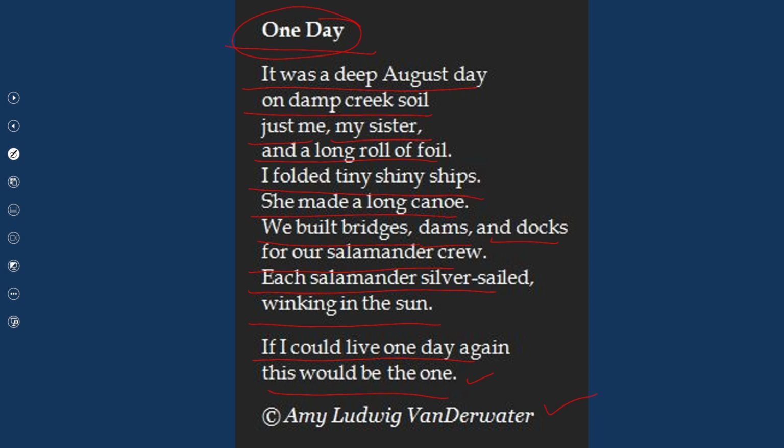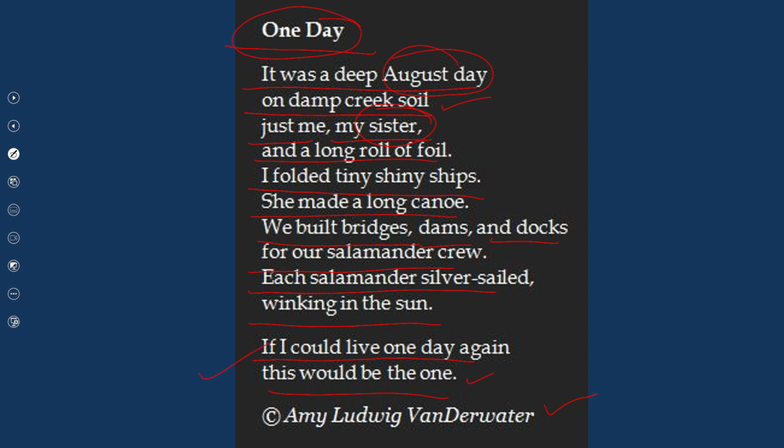So students, this is an example of a narrative poem. It has a story, it has a plot. So we have the characters, the narrator that is involved in the poem, the sister, and we also have a very good setting that includes the month and day, damp creek soil. All of these descriptions fall under the setting. So we have characters, and now we have a story with an end.